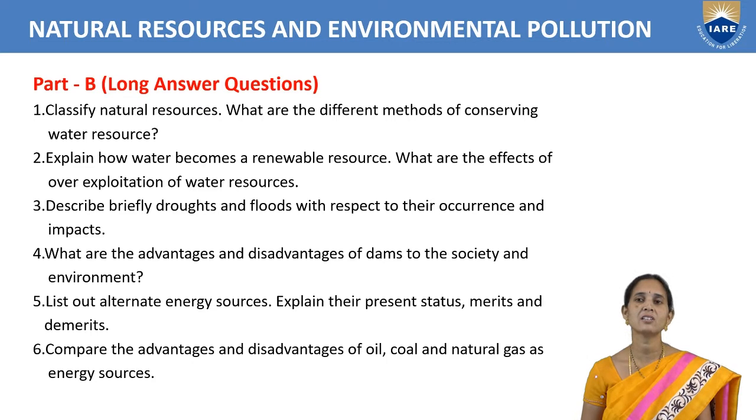List out alternate energy resources. Explain their status, merits and demerits. Alternate energy resources means nowadays, what we are using in vehicles, we are using petrol, diesel. Okay, we are using that, what we are collecting from crude oil. We are getting it from crude oil. Crude oil is a non-renewable energy resource. So we are getting pollution also. When we are using this petrol, diesel, we are getting pollution also.